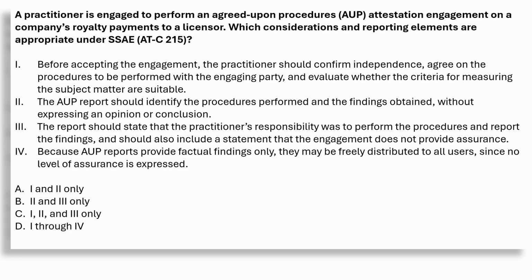Before accepting the engagement, the practitioner should confirm independence, agree on the procedures to be performed with the engaging party, and evaluate whether the criteria for measuring the subject matter are suitable. Correct. Independence is required in AUP engagements. The practitioner must also agree on the procedures with the engaging party up front and make sure the criteria being used to measure the subject matter, like royalty contract terms, are suitable.